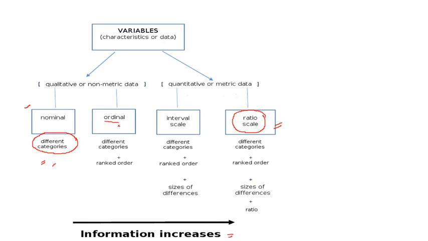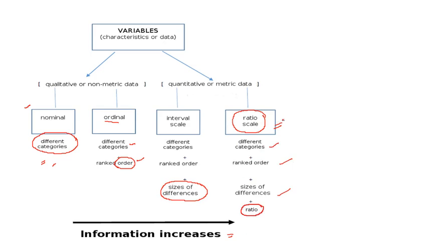When we are writing ordinal data, that means we are ordering, so we know the order now. We know the category, we know the order. In the interval scale, we also know about the sizes of the differences, and in the ratio scale we include all the first three plus the ratio.